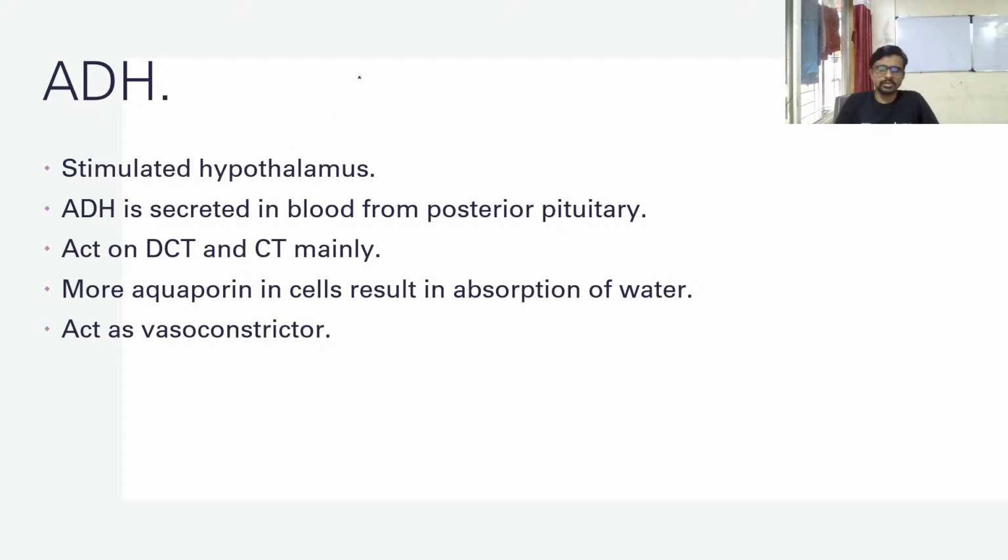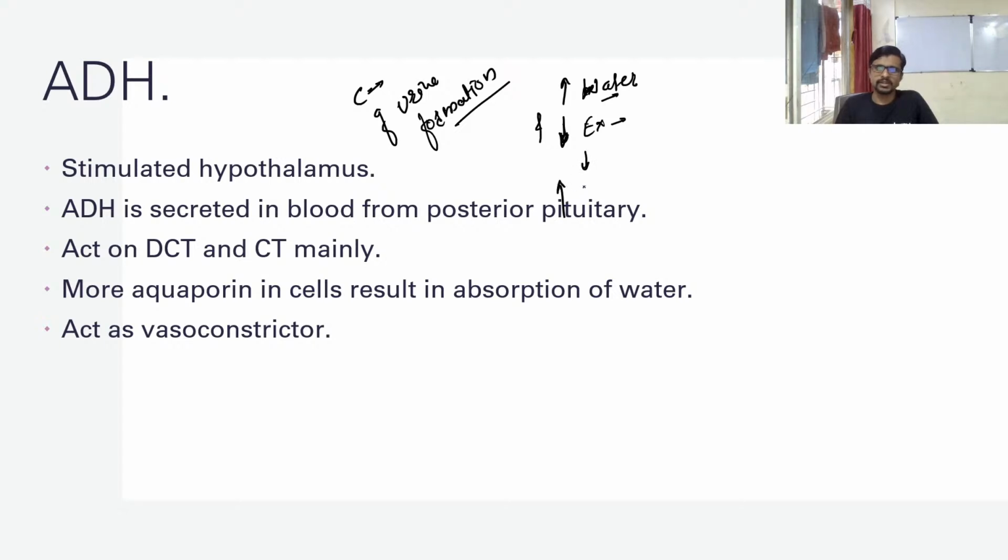So, the control of urine formation. We are going to see the control of urine formation. For example, you take more water and there is less excretion. So with less excretion, or less work, and more water, this will result in more body fluid.